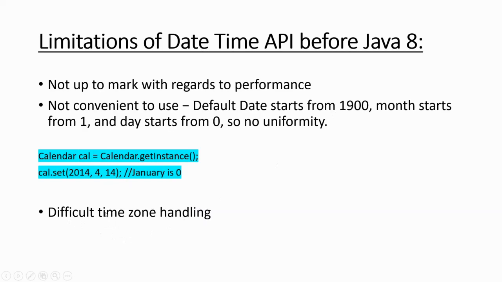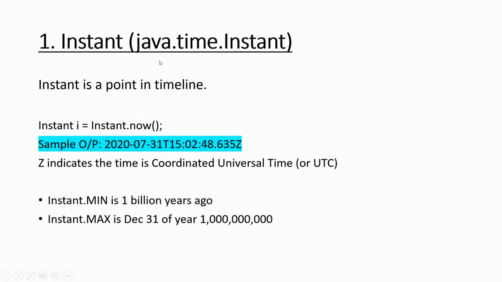And time zone handling is also a bit difficult in the old API. So to overcome all these, in Java 8, the Oracle people came up with a new package, the java.time package, and it had several classes which effectively handle and overcome the limitations which were there in the old date and time API. It has very simple, very understandable and immutable classes.